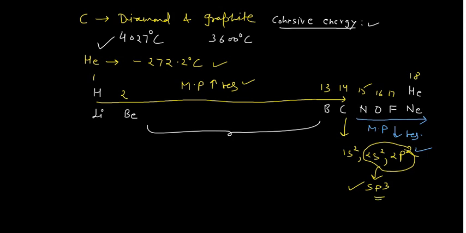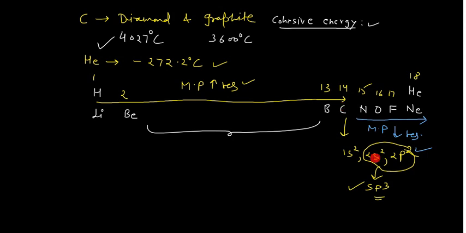Whenever a very large number of electrons are there, a large number of atoms can bond together to form a giant crystal. That's why the atomicity is very high, and thus the melting point is also very high, right? So this clearly explains why carbon has a very high melting point.